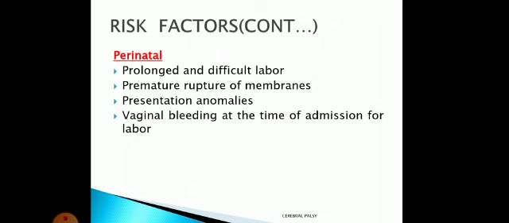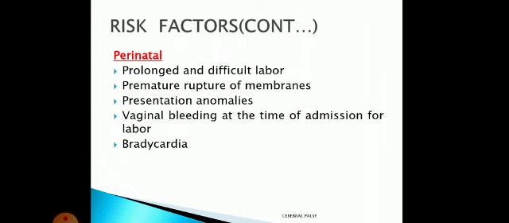Then vaginal bleeding at the time of labor. Okay, some amount of bleeding will be there, but if excessive bleeding occurs, again that will be damaging the brain of the fetus. Okay, bradycardia, that is reduced heart rate on the part of the mother. So again that is providing less blood. Why? Because the heart rate is reduced, definitely it will provide less blood to the fetus.